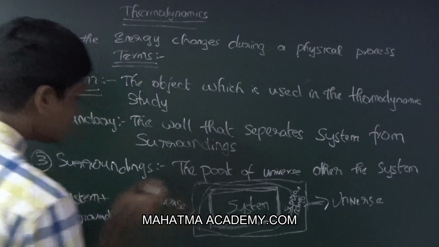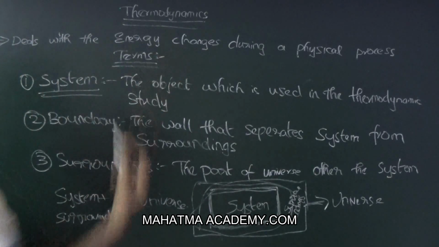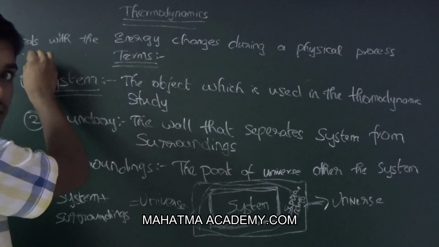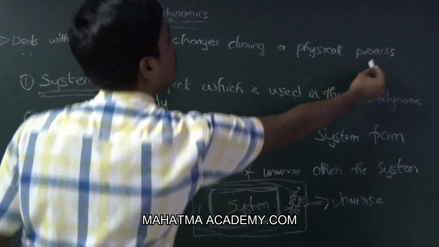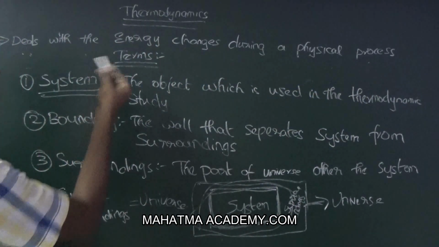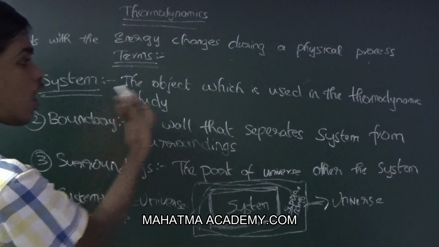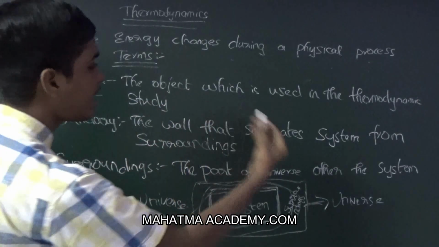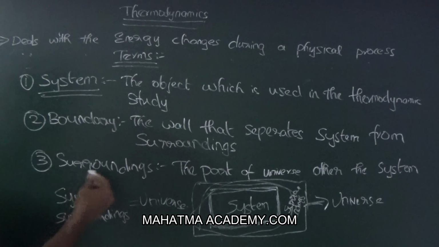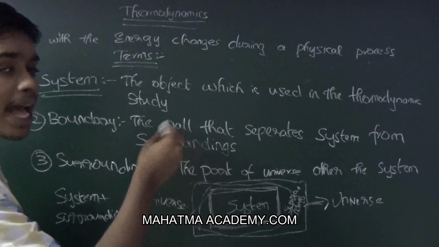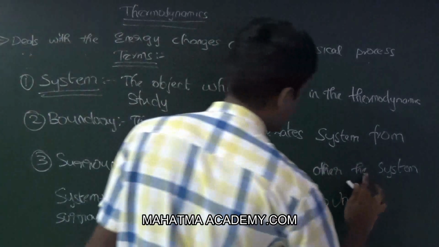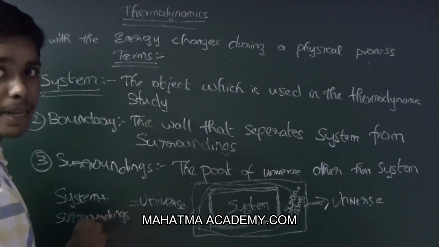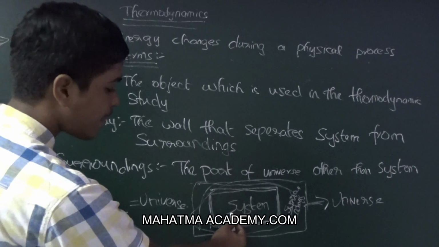Now we have discussed what is meant by thermodynamics. Thermodynamics deals with energy changes during a physical process. Now the terms used in thermodynamics. The system, the object which is used in the thermodynamic study. Boundary, the wall that separates the system from the surroundings. Surroundings, the part of the universe other than the system. Now system plus surroundings gives rise to universe. This is the diagrammatical way.